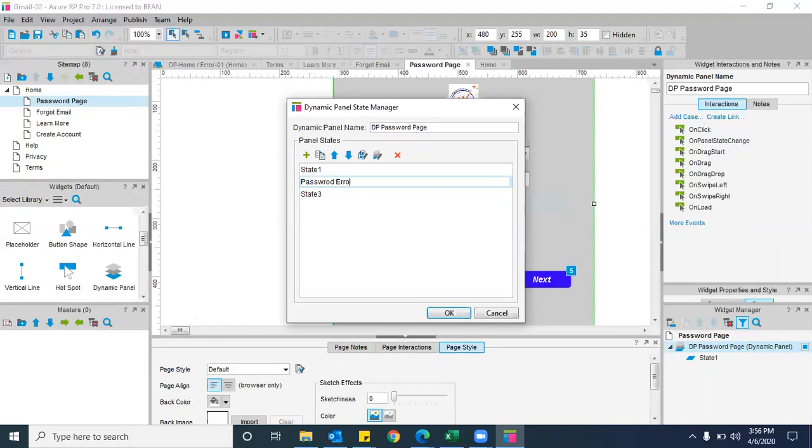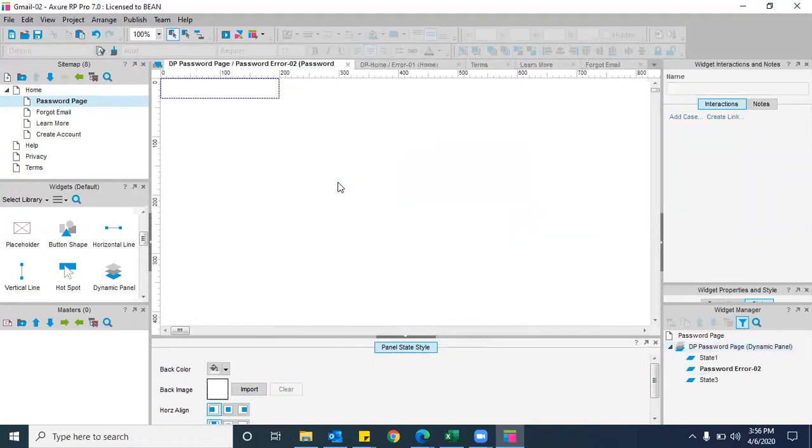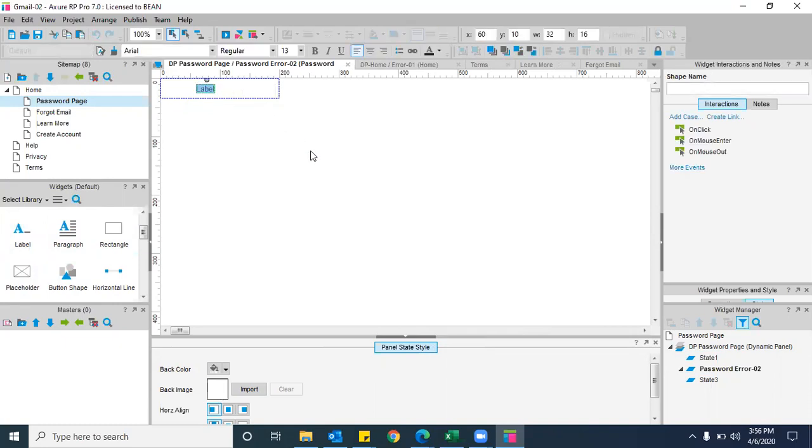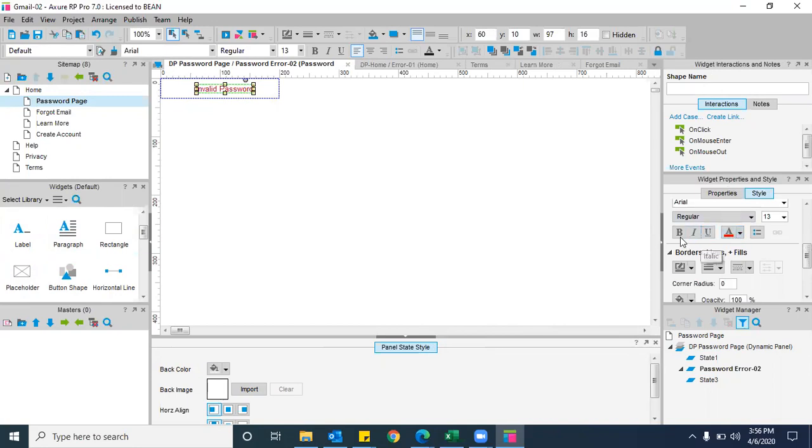Here I changed it, password error. This is state 2, that's the reason I kept error 2. Any name you can keep, that is for your understanding. And what I need to do here, double click again. Then we have to enter invalid password. Whatever text you want to keep, you can enter it here. What is the text we need to enter? Invalid password. And again, if you want to format it, you can go ahead with the formatting. Yes, red color.